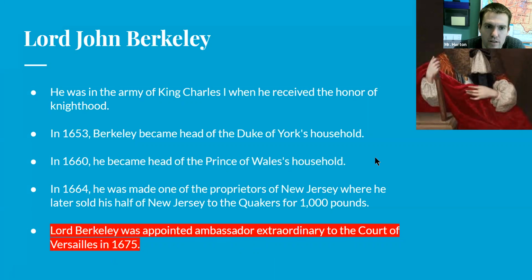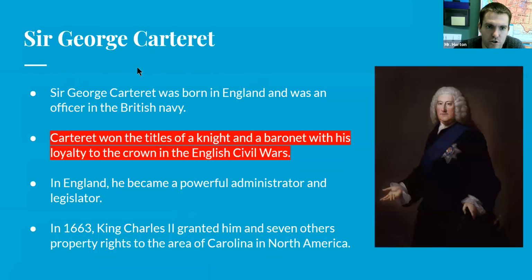Alrighty, and then the person that owned the other half of New Jersey would be Sir George Carteret. So Sir George Carteret was born in England and was an officer in the British Navy. And Carteret won titles of knight and baronet with his loyalty to the crown in the English wars. So he was very loyal to the English crown, and that's how he became known as Sir and Baronet, which are famous titles in England because he was so loyal while fighting these wars. And so that is his matching point for number 2 of your show-it.